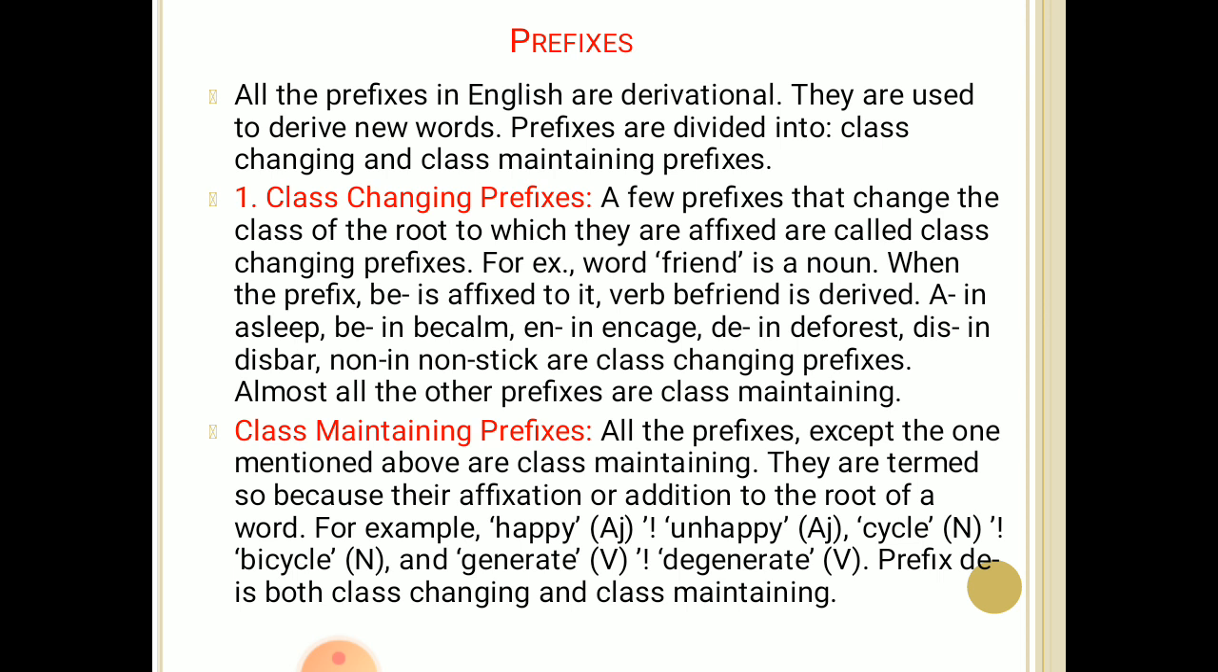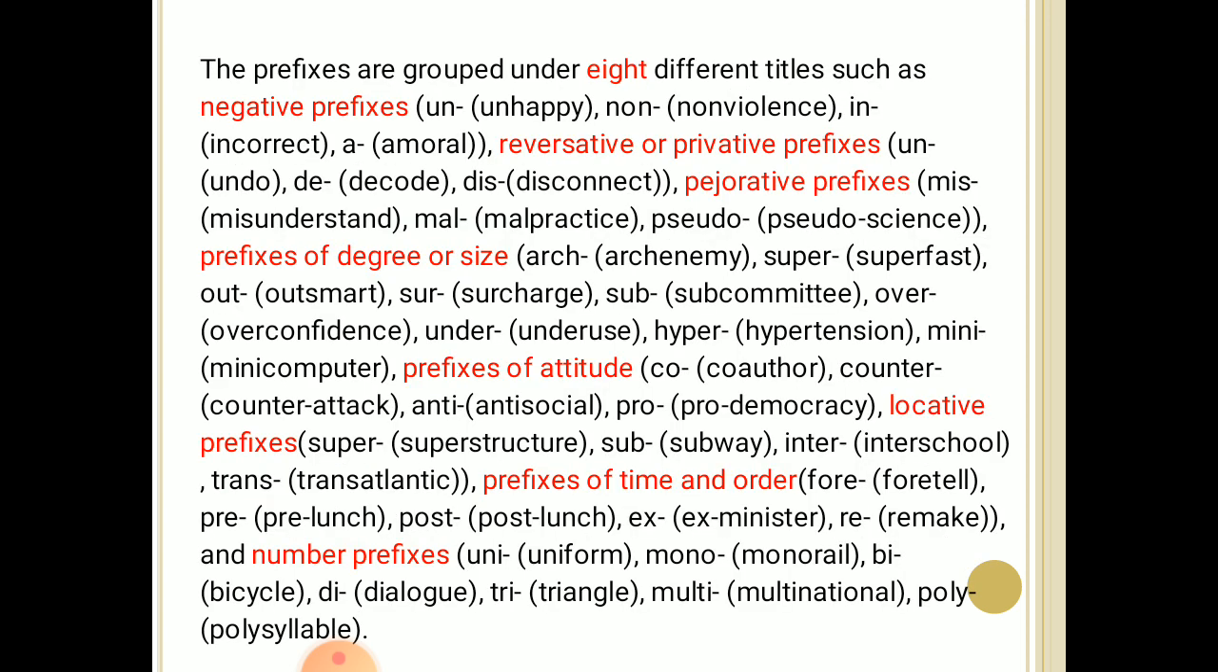Then the second type of prefixes is class maintaining prefixes. All the prefixes except those mentioned above are class maintaining. They are termed so because their affixation or addition to the root of a word does not change its class. For example, happy, adjective, unhappy, adjective; cycle, noun, bicycle, noun; and generate, verb, degenerate, verb. Prefix de is both class changing and class maintaining.